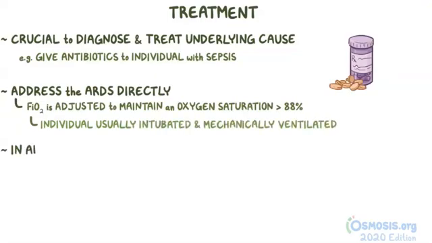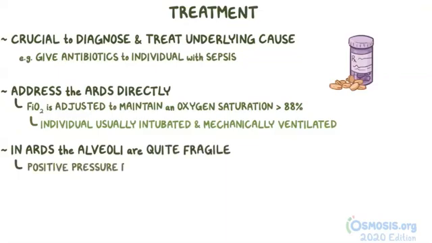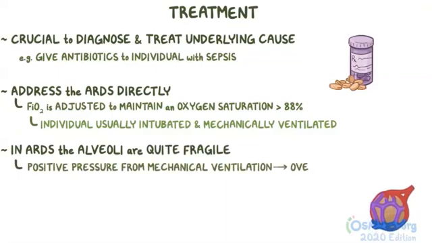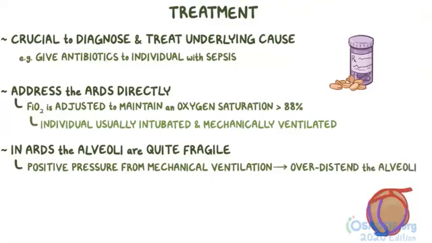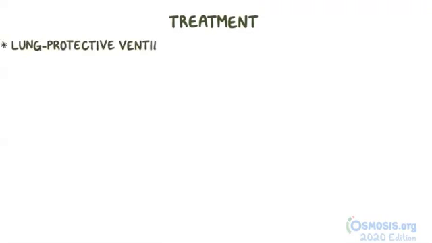But see, in ARDS, the alveoli are quite fragile, and so the positive pressure that comes from mechanical ventilation can actually over-distend the alveoli, worsening the ARDS. That's where lung protective ventilation comes into play.